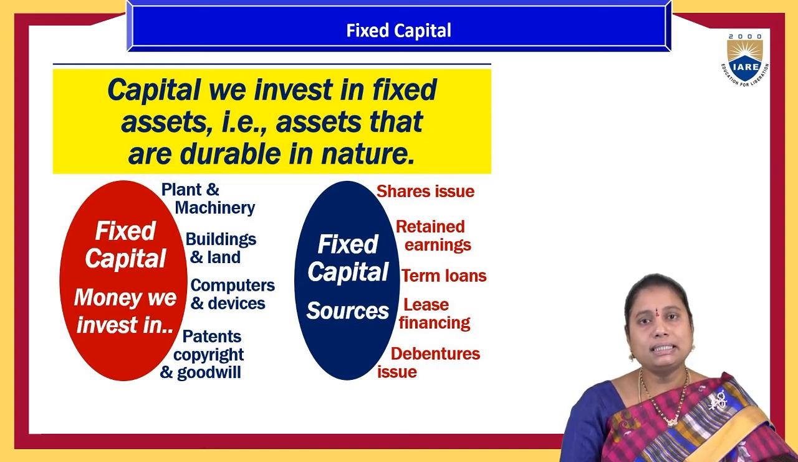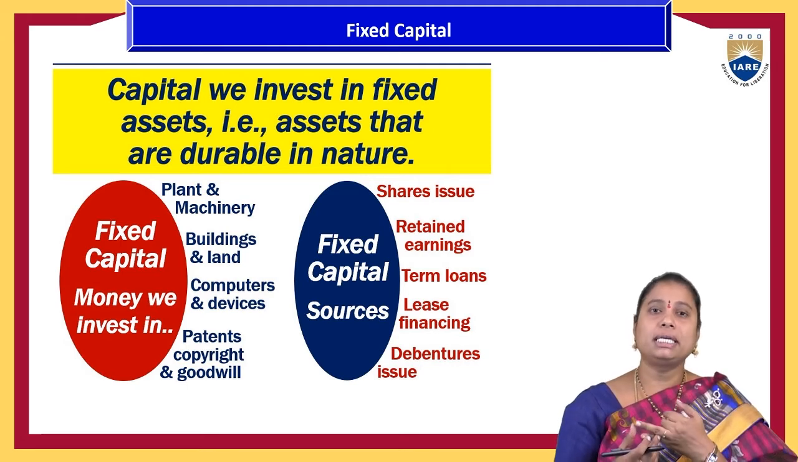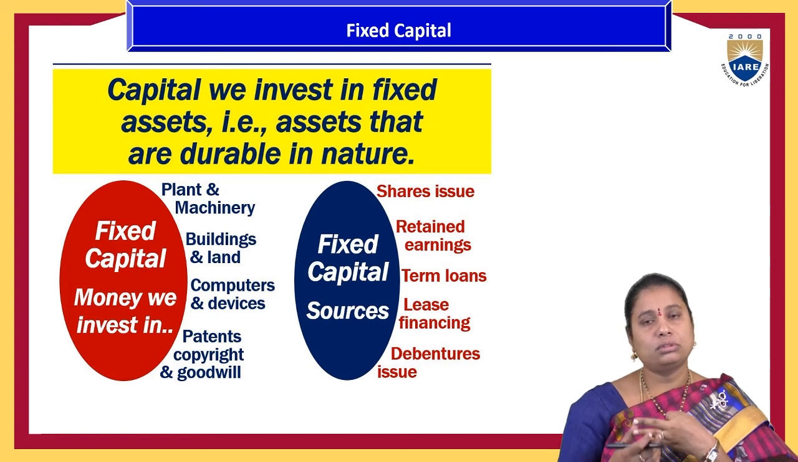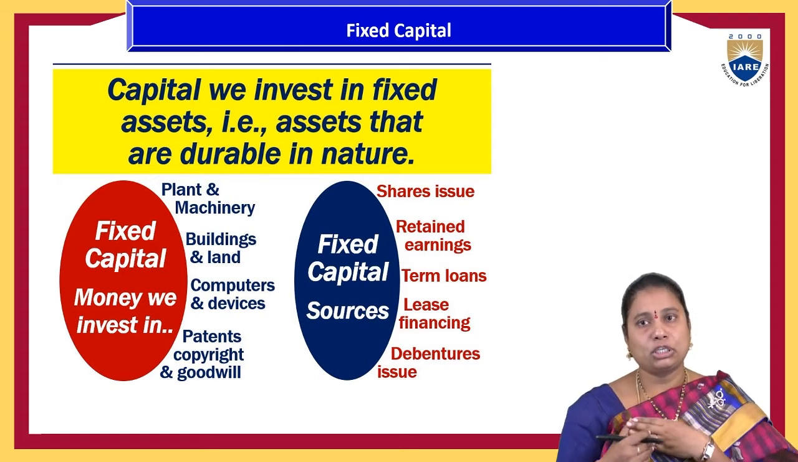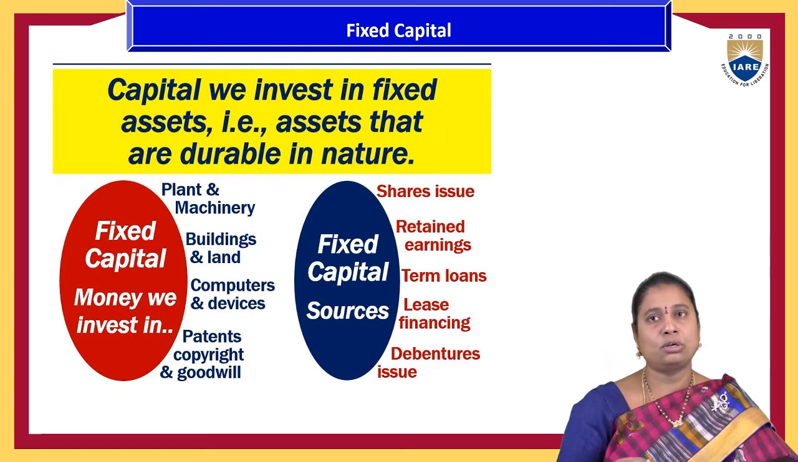To acquire this fixed capital, there are many sources for the organization: issuing of shares, profits retained in the form of retained earnings, term loans from banks or from leasing and non-banking financial corporations, and debentures and bonds.